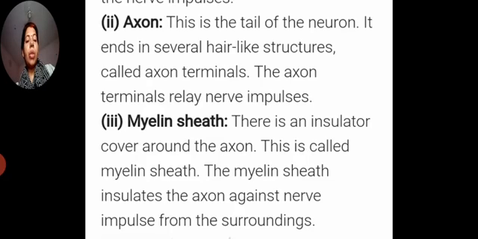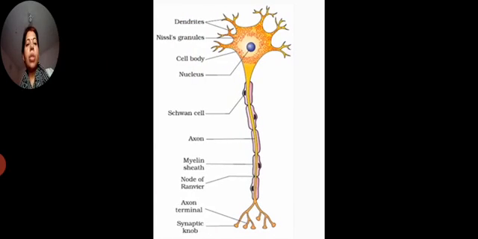The next part is the myelin sheath. In the diagram, there is an insulator that covers the axon, and this is called the myelin sheath. It basically covers the axon, so it acts as an insulator.